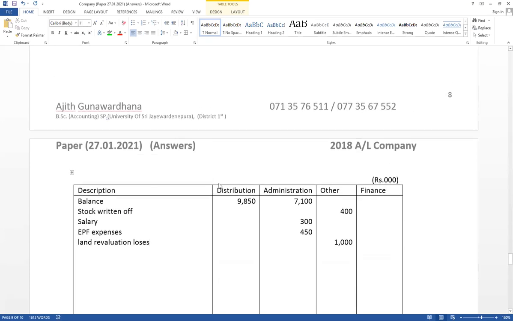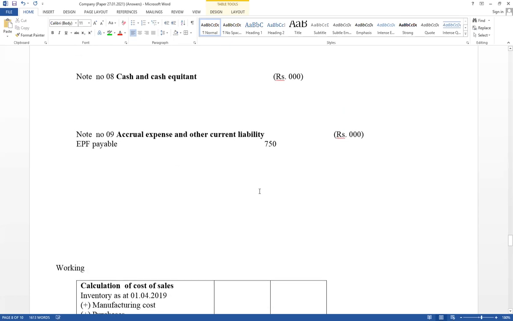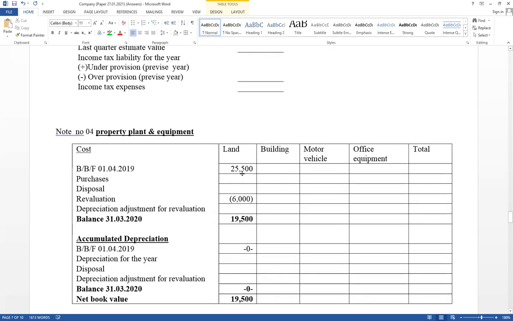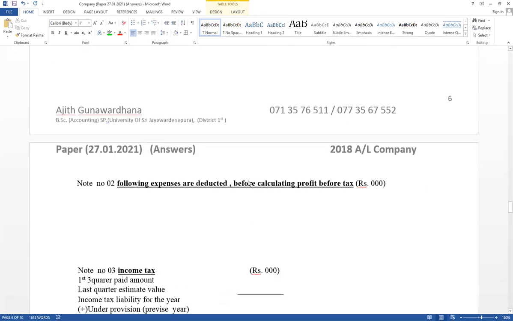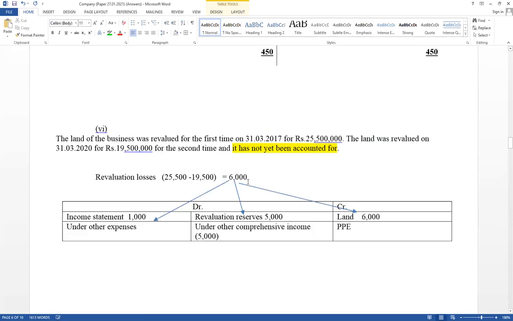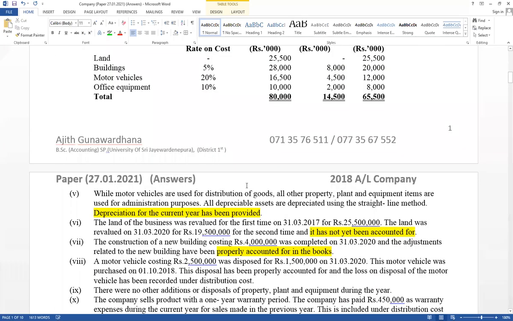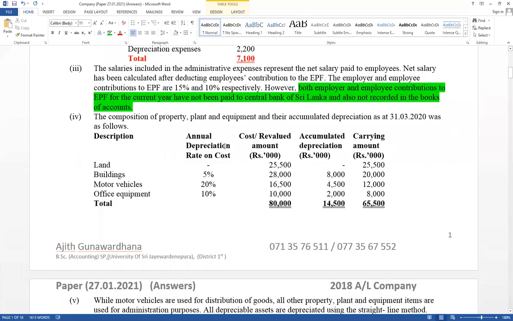Therefore, revaluation part okay. We have been discussing the property, plant and equipment schedule. Land okay. Now think about building. There are 6 adjustments relevant for property, plant and equipment. Therefore, land already we have discussed. Think about building.